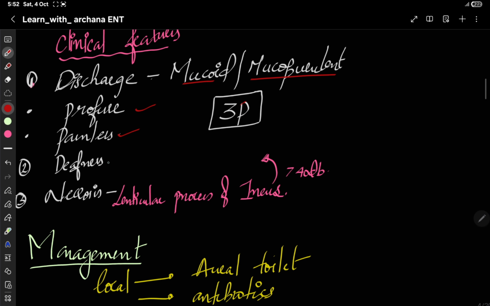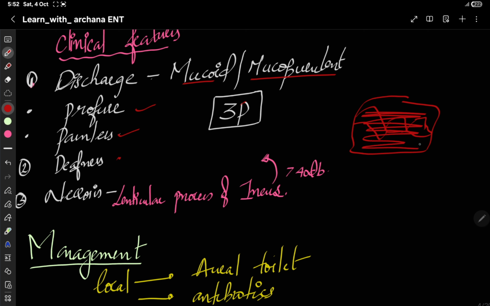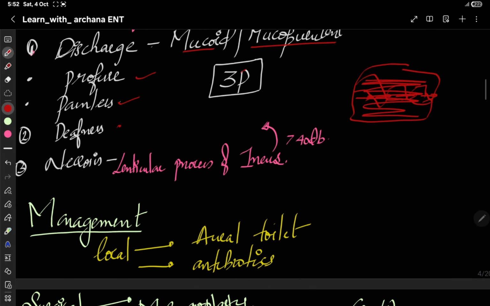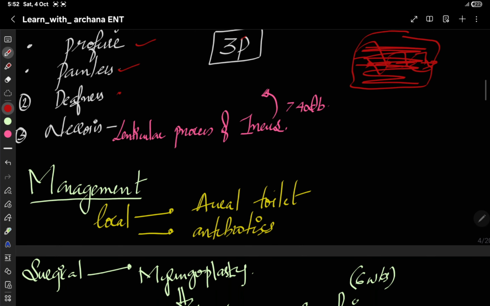What is the other feature? Deafness, because this is the cavity, and it has ear ossicles present. So if this cavity is filled with fluid, the conduction of sound will not occur properly, right? So there will be deafness.